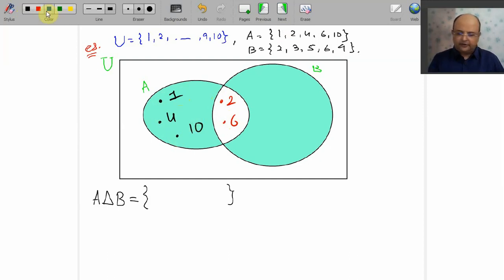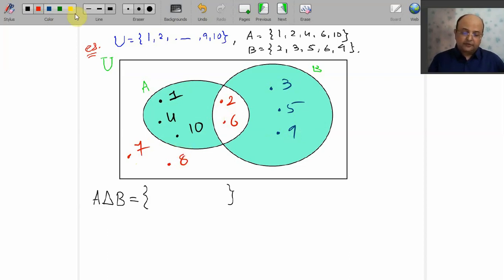Now we go for next B. 2 we have plotted, 3 we have, 5 we have, and 9 we have. So 1 is there. You can help me. 1 is there, 2 is there, 3 is there, 4, 5, 6, 9, 10. What are missing? 7 and 8.